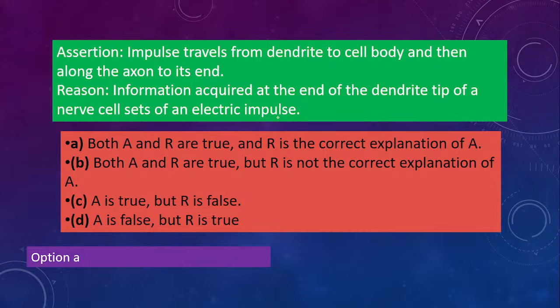The information that the dendrite tree gathers in a particular neuron from another neuron, it will pass down, right? The information acquired in that dendrite tree will convert to an electric impulse. Only the electrical impulse will travel from the dendrite to the cell body and then to the axon and again to the nerve endings, and again it will pass on to the next dendrite or the next neuron. Okay, so it is option A. Both are correct and it is the correct explanation also.